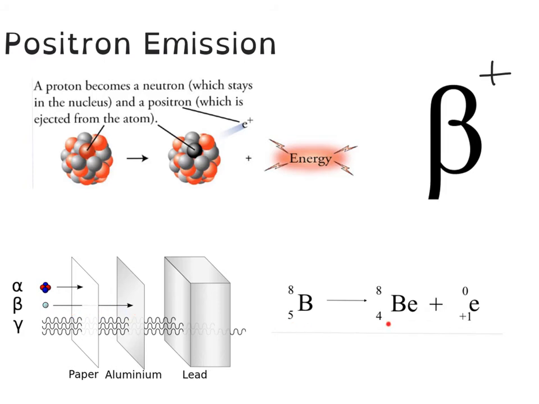And so what we see here is an example of a reaction. We start with boron. Boron has an atomic number of 5 and it has a mass of 8. As we eject this positron from the nucleus, it has no mass, so our atomic mass stays the same, but it has a positive 1 charge. So I have to subtract 1 from my atomic number to get 4, because 4 plus 1 will give me 5. The element that has an atomic number of 4 is beryllium, and that's how I solve my equation.